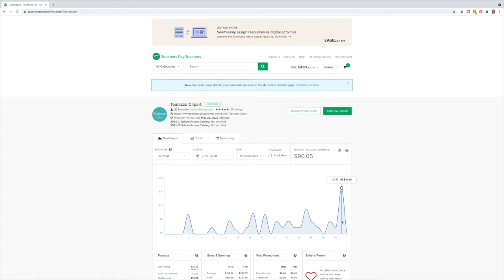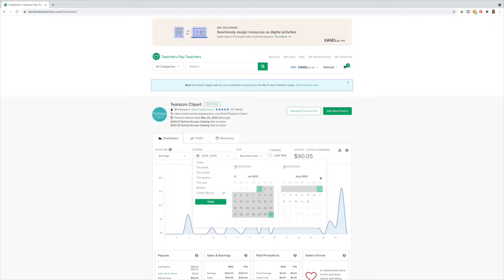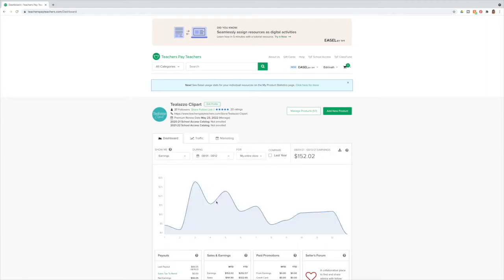I don't know what other people are really getting for their clip art. This could be heaps for you, or this could be quite low for you. But for me, that's amazing. The amount of growth I've seen in those few months, just awesome. And so I will go now to August. This is this month now. August, and I will just show you there.